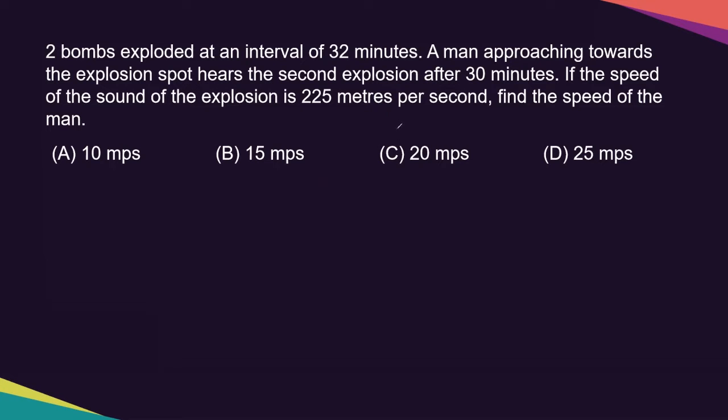So here's the first question. Two bombs exploded at an interval of 32 minutes. A man approaching towards the explosion spot hears the second explosion after 30 minutes. If the speed of the sound of the explosion is 225 meters per second, find the speed of the man.